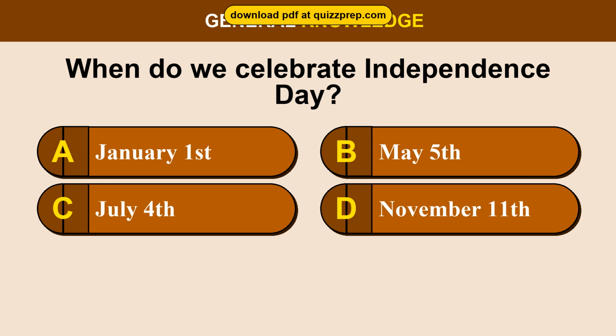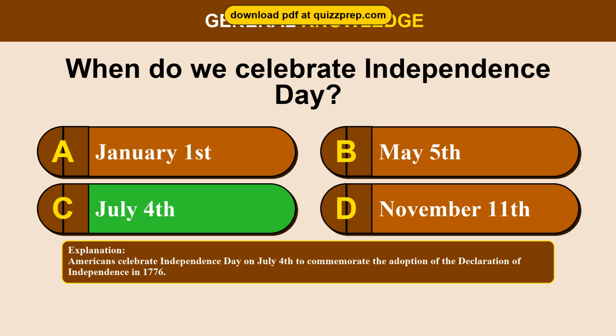Question 12. When do we celebrate Independence Day? Option A, January 1st. Option B, May 5th. Option C, July 4th. Option D, November 11th. The correct answer is option C, July 4th. Americans celebrate Independence Day on July 4th to commemorate the adoption of the Declaration of Independence in 1776.